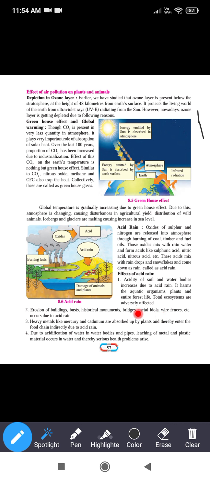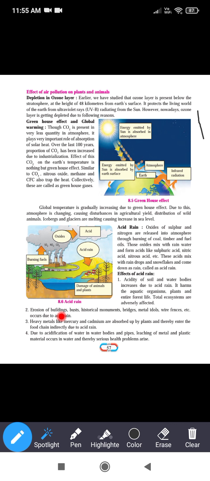Now, erosion of the buildings. We know corrosion. What is corrosion? The loss of the surface of the metals, because of the formation of different types of salt, is called corrosion. Similarly, loss of the fertile layer of the soil is called erosion of soil. Similarly, loss of the upper surface of structures like buildings and monuments is called erosion.